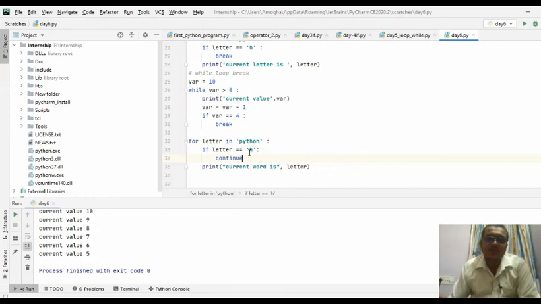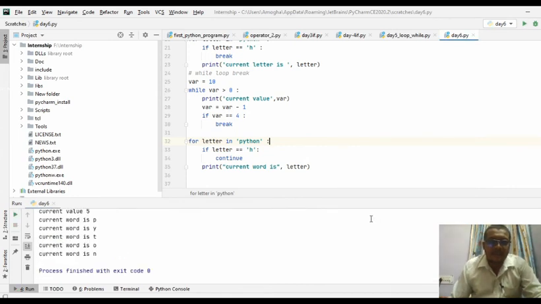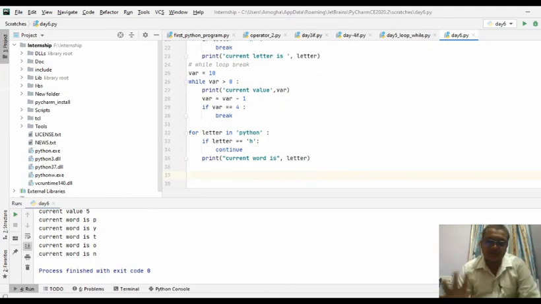Next, O is not equal to H, so again it will print, and N is not equal to H, so again it will print, and it will stop the execution as the sequence has ended. So you can see here PYT, and H is skipped. Why? Because when the condition is true, the continue is executed. So this is one of the other statements used in Python.